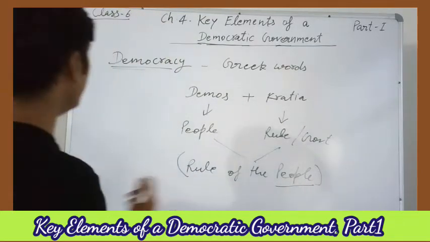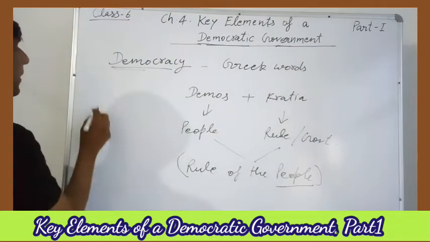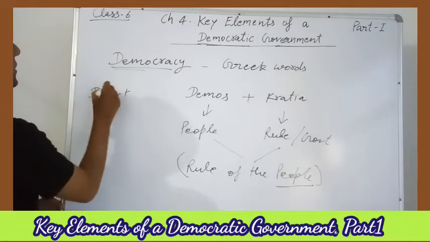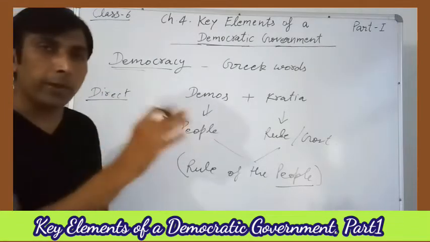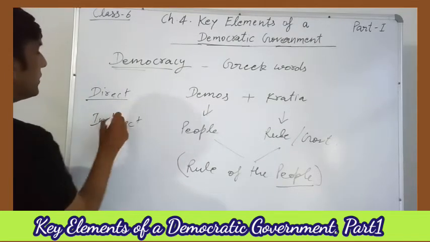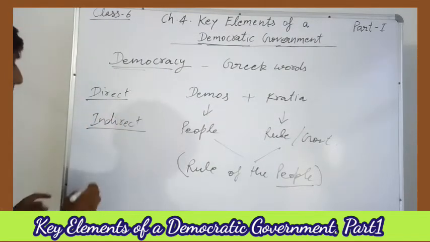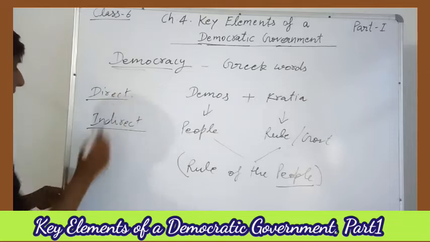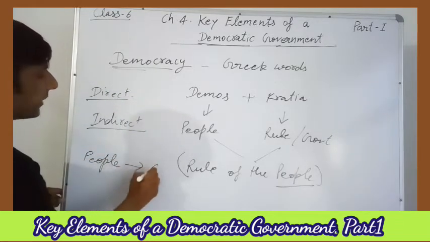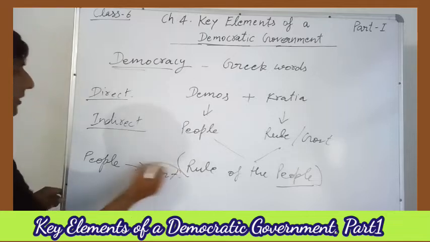Representatives of the people, it means we are following indirect democracy. Direct democracy means directly elected by the people. Indirect democracy is the government which is run by the representatives of people. In direct democracy, people elect their government, so directly this will work.